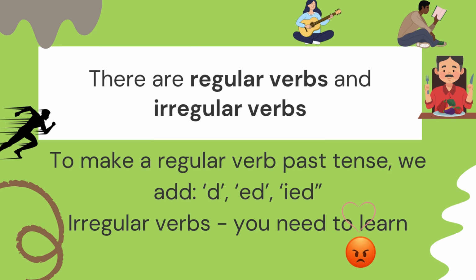So there are two types of past tense verbs. One is regular and the other one is irregular. So for regular verbs, we have a D on the end. Sometimes D or ED or IED, but always a D. Irregular verbs, you just have to study. Learn, learn, learn.